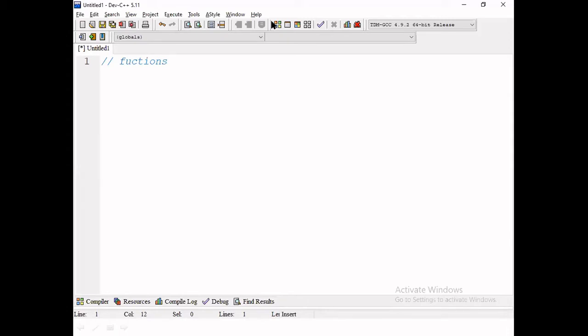Function without parameters, no parameters, no return type.